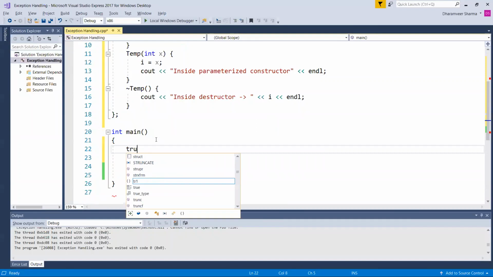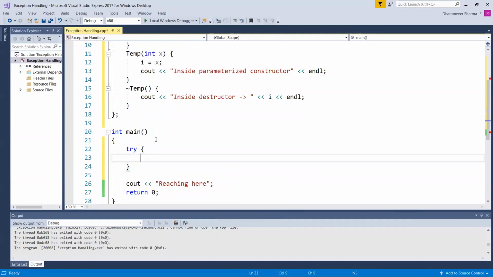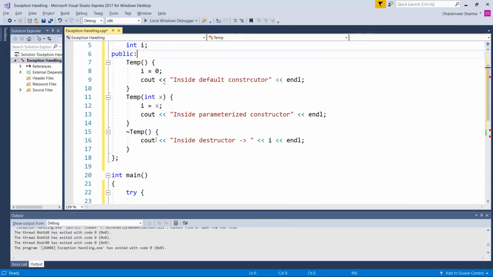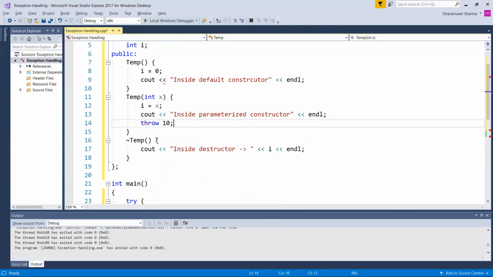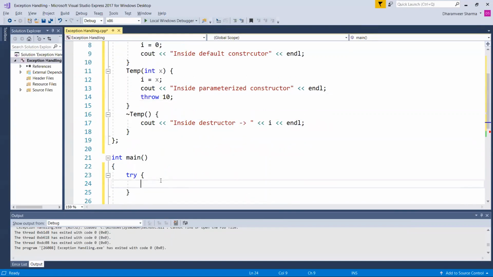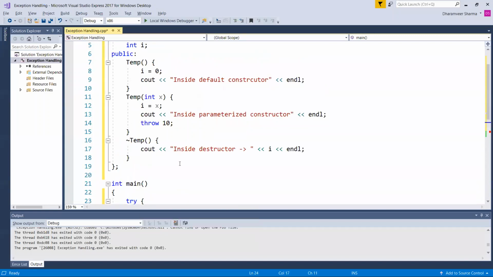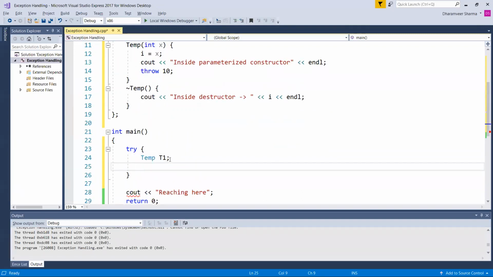So here we'll write a try block, and suppose in the second constructor I am throwing some exception, let it be throw temp. So we'll create temp t1. For this, the default constructor will be called, I will be set equal to 0, it will write inside default constructor and nothing else will happen. After that, we will call temp t2 with some parameters, say 20.